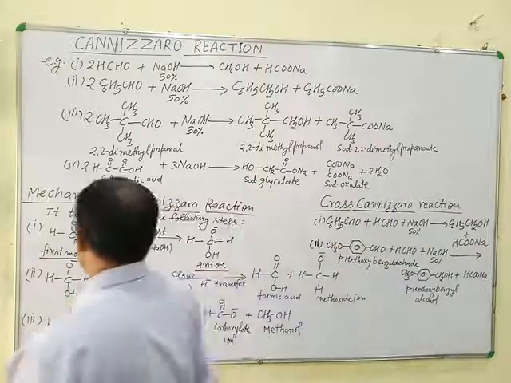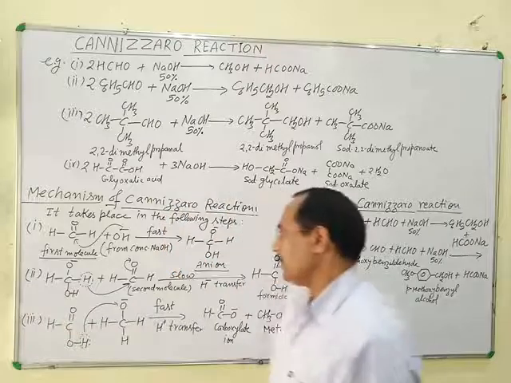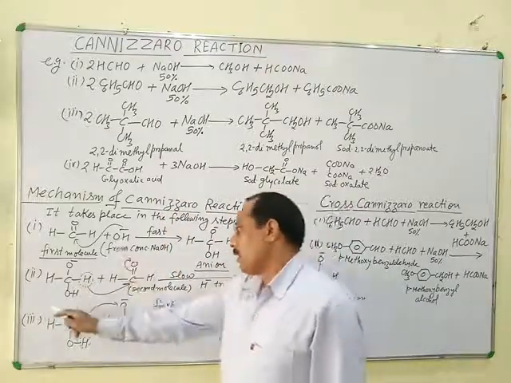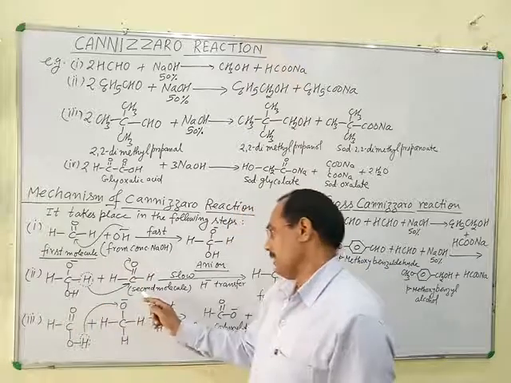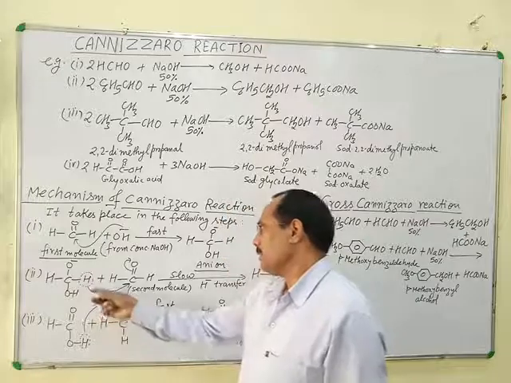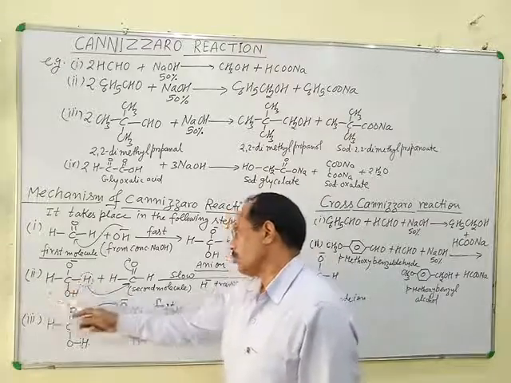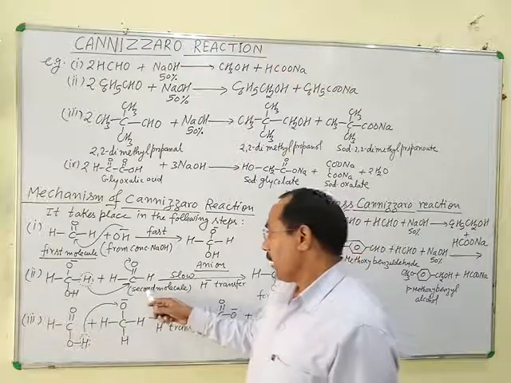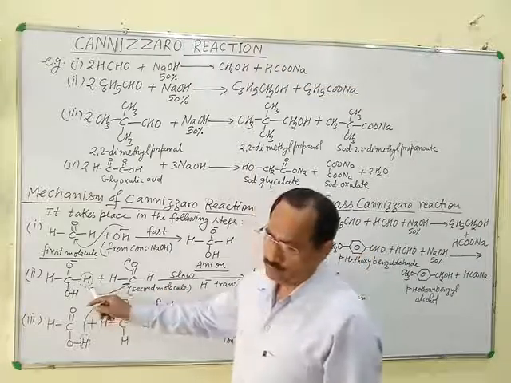In the second step, the anion formed in the first step transfers a hydride ion. Hydrogen in this case transfers from the anion to the second molecule of aldehyde in the form of H negative.